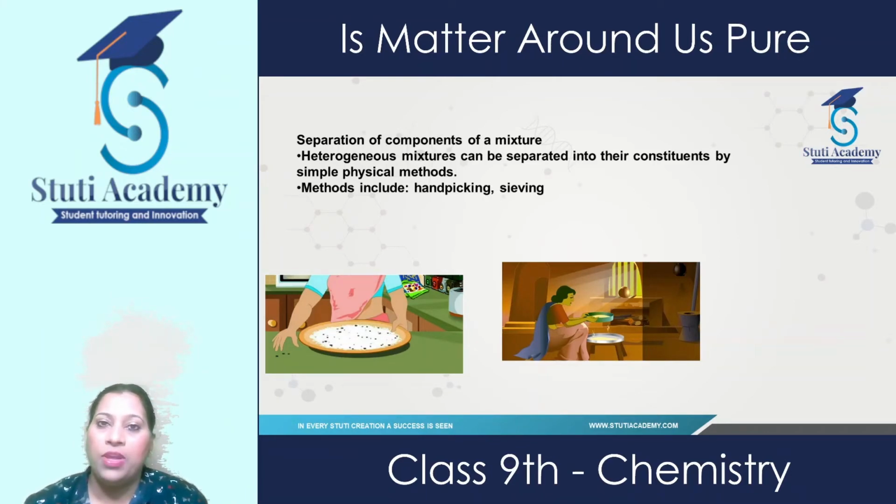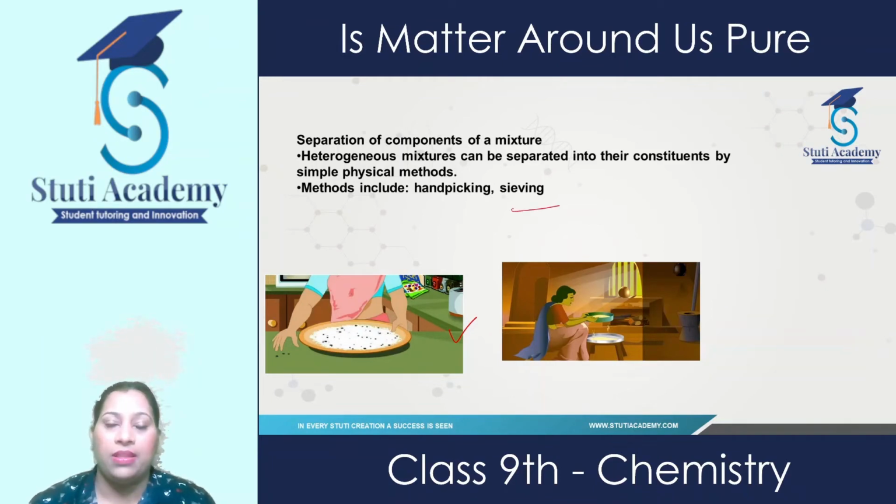If the size of the particles of the components present in a mixture is big, we can easily separate them by hand picking. For example, in our home, our mother prepares food for us. Before preparing rice or pulses, she takes out that mixture in a plate, and from that mixture can easily separate out small stones or other undesirable components present in rice or pulses. This method is known as hand picking.